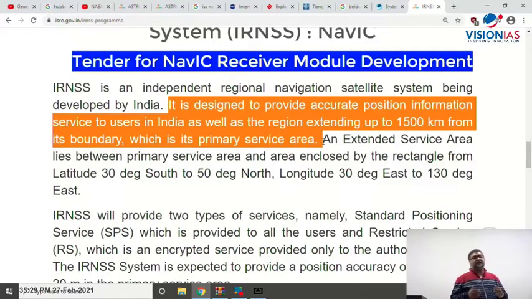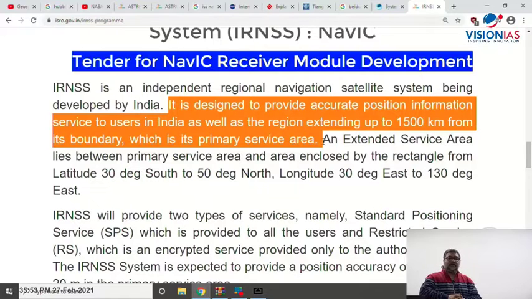Not only within the country, the GPS services can be provided by IRNSS or NavIC, but it can also extend to 1500 kilometers beyond the border, right? There was a question asked in the 2018 prelims exam. UPSC has asked questions on NAVIC or IRNSS both in the prelims exam and the mains exam.